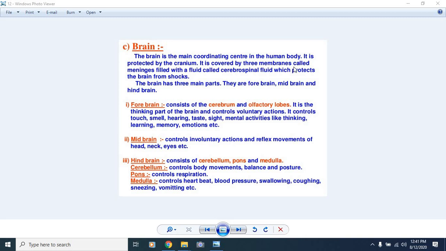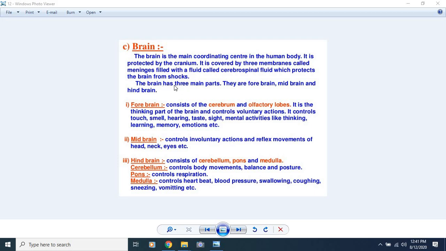It is covered by three membranes called meninges, filled with a fluid called cerebrospinal fluid, which protects the brain from shocks. So, in short, the brain is the main organ by which coordinating activities are done. It is protected by the cranium and the three membranes known as meninges, which are filled with cerebrospinal fluid, and this fluid protects the brain from mechanical shock.